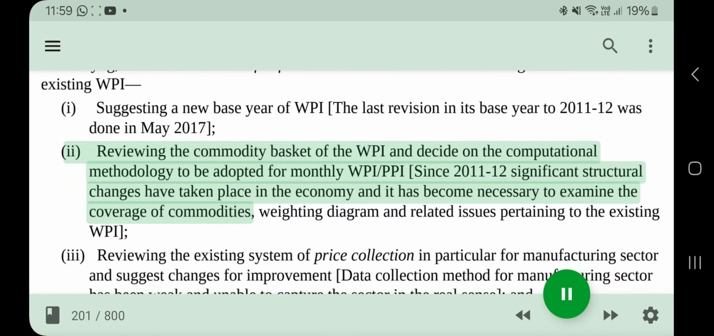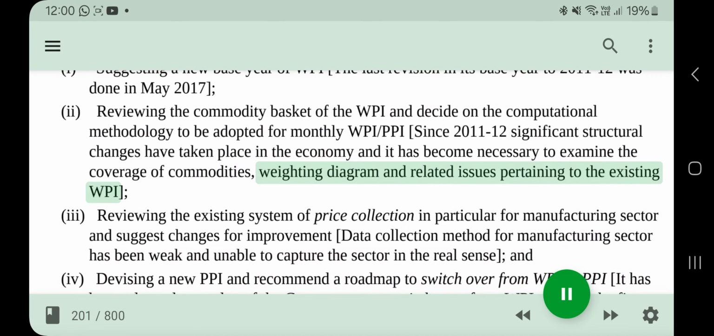E. Reviewing the commodity basket of the WPI and deciding on the computational methodology to be adopted for monthly WPI, PPI. Since 2011-12, significant structural changes have taken place in the economy and it has become necessary to examine the coverage of commodities, weighing diagram and related issues pertaining to the existing WPI.